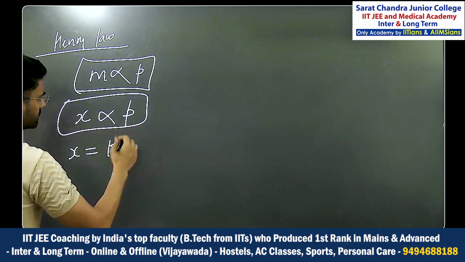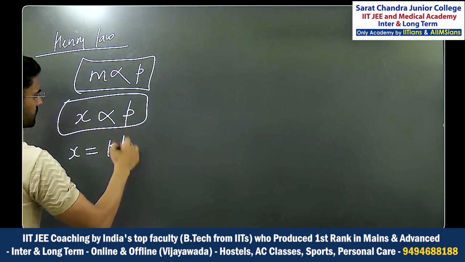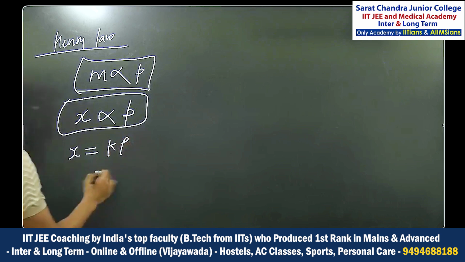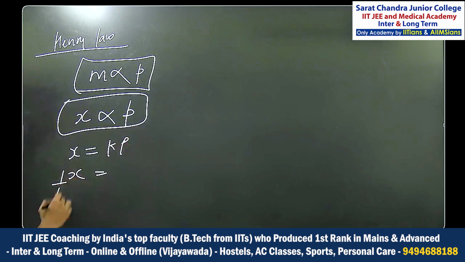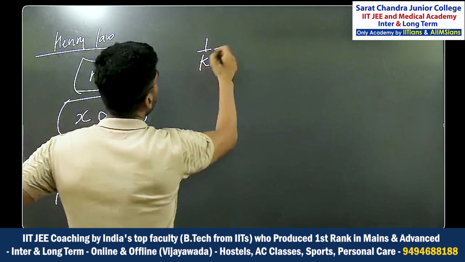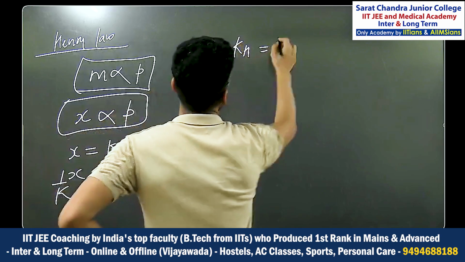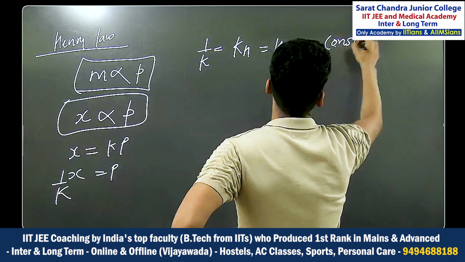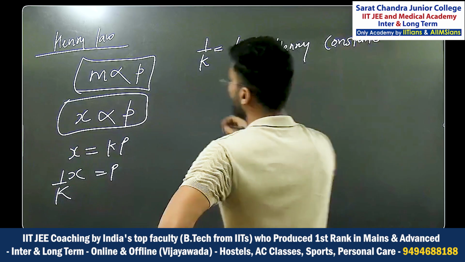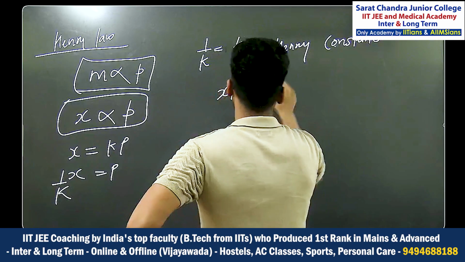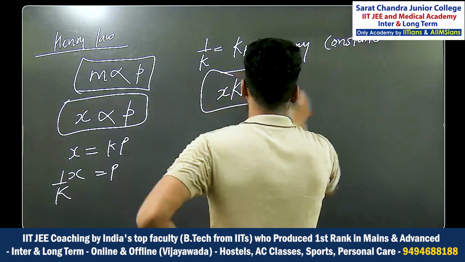So we can remove the proportionality sign by introducing a constant, Kp. Pressure we can write with capital P also. This can be written as 1 by Kp. So 1 by K is nothing but Kh, which is called Henry's constant. Many questions are asked on the basis of Henry's constant. So I can write Kh equals P. This is important.